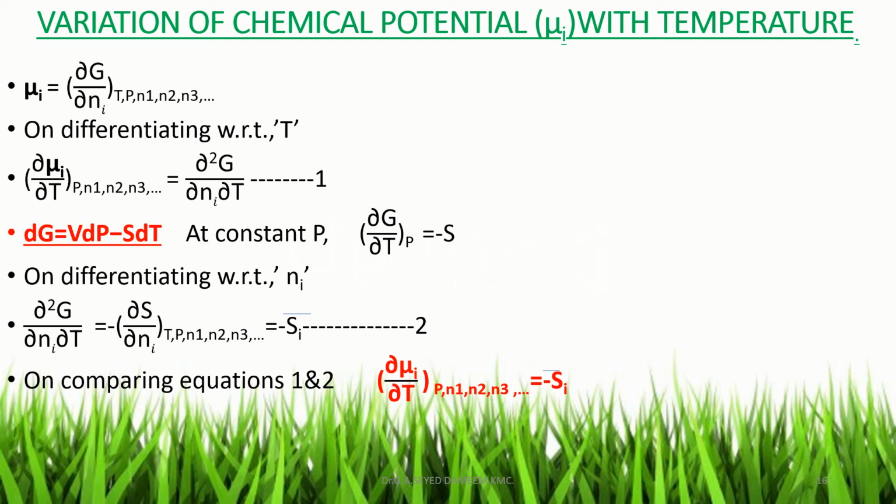Now let this equation be 2. On comparing 1 and 2, in equation 1 there is a term ∂²G/∂Ni∂T. The same term is present in equation number 2.